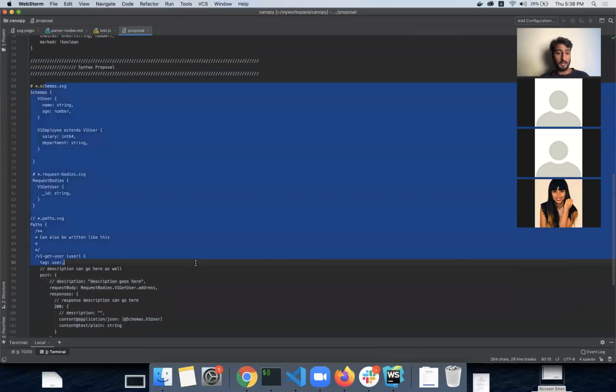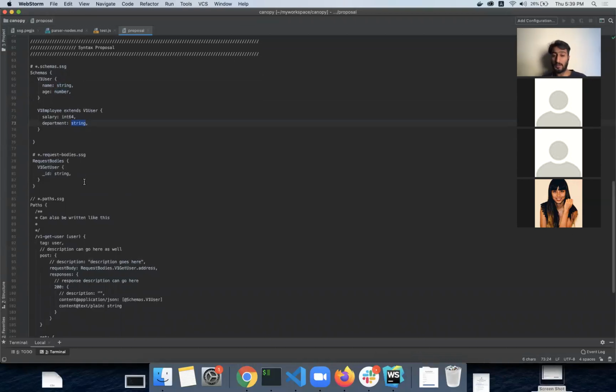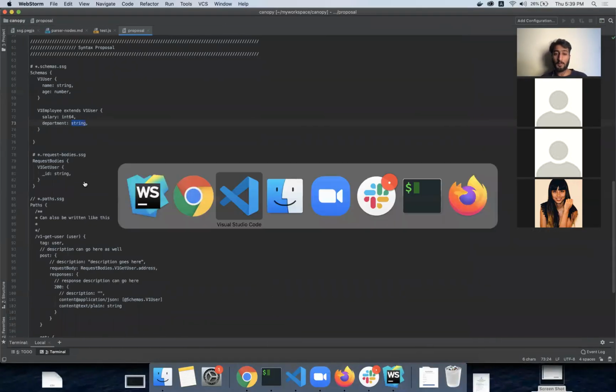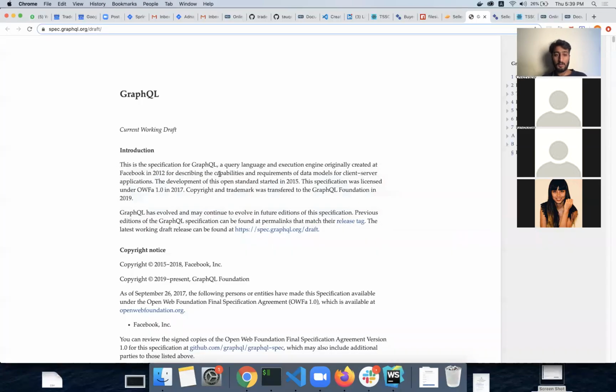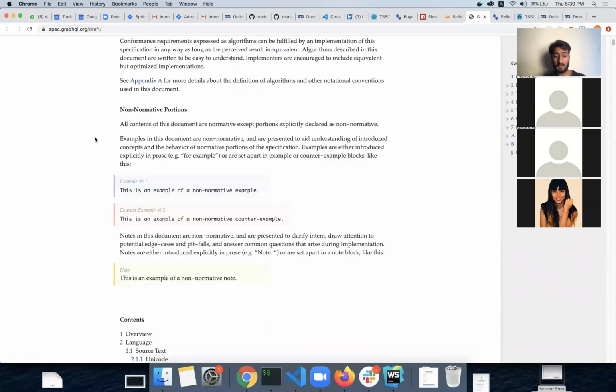I hope you already know that we're using this kind of syntax, data types, and how we can use array of strings, array of objects. You need to define those as well because it is a part of the language. So just go through this GraphQL draft spec. You don't need to overdo things. Just go over some of the things that we have.